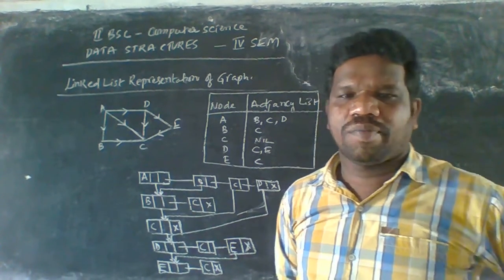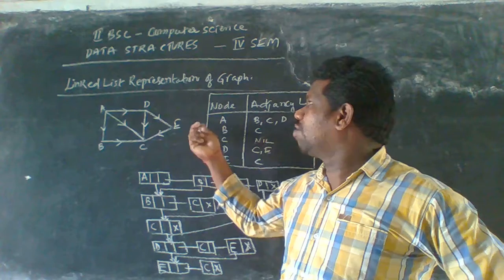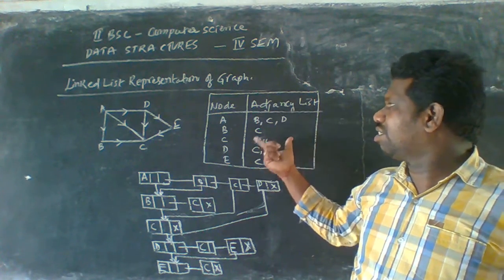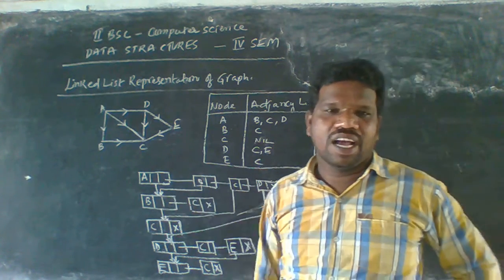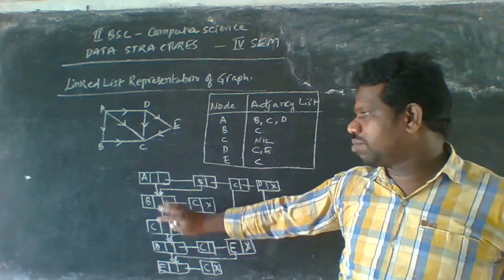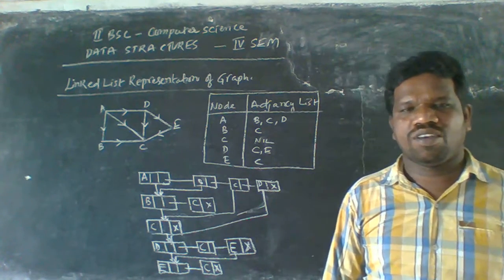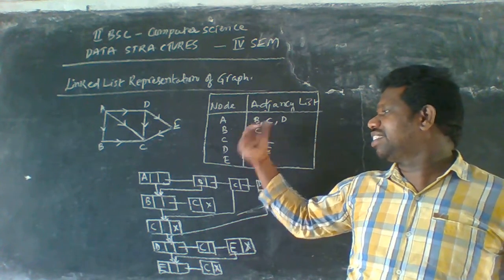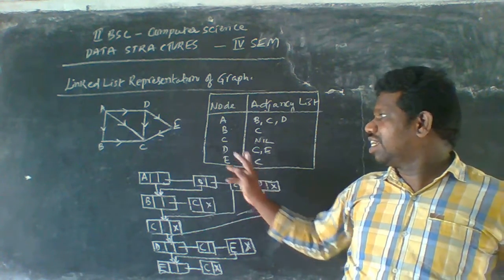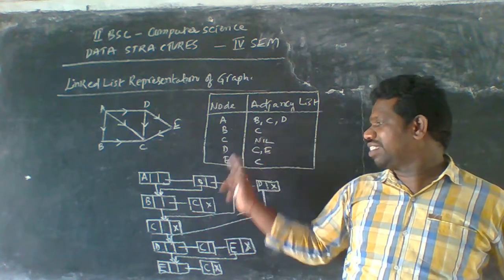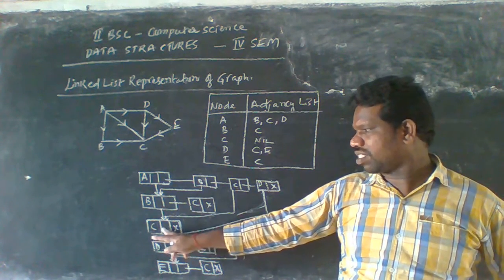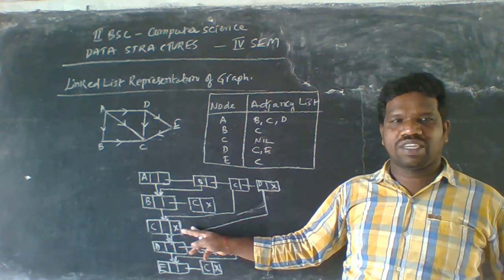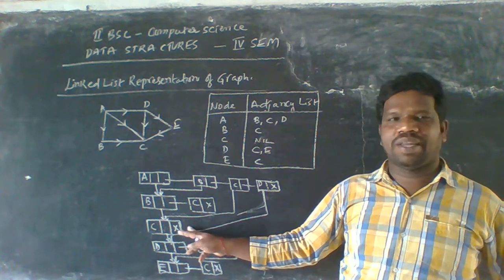So in this session, we have the representation of the graph. We have to represent the node and adjacency list here, and using this list, we form the linked list representation. Here A has B, C, D, and B has only C here, and C has only null values. That's why no adjacency lists are found here, and we place the null values here.